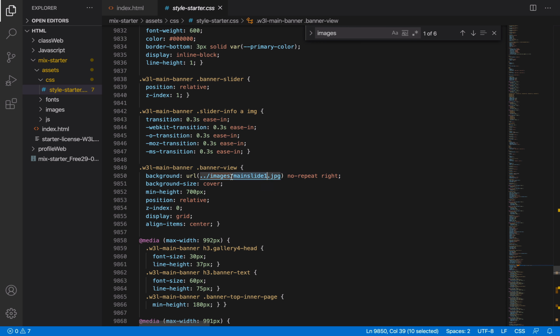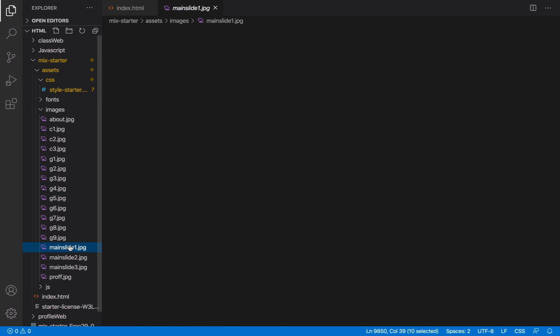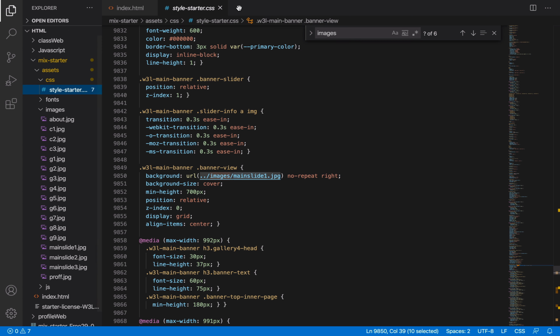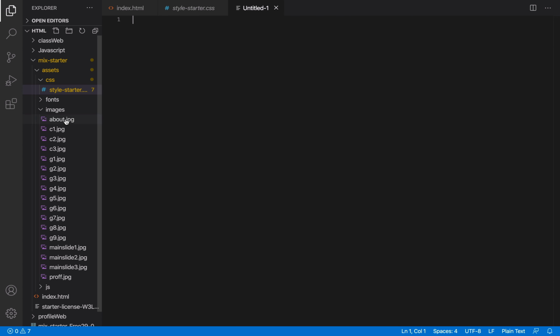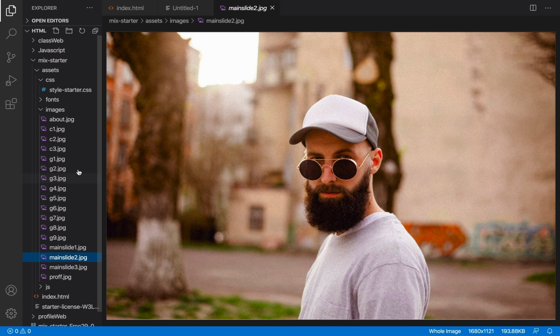So I'm going to go to my images, main slide 1.jpg, main slide, exactly. So this is the image and it is actually referencing from, okay, all the images on the site, they are inside this image section.